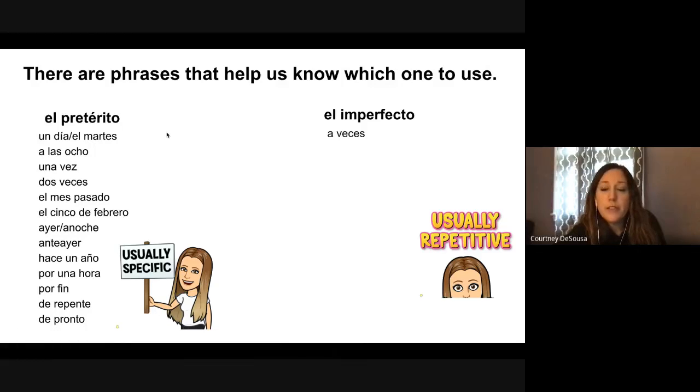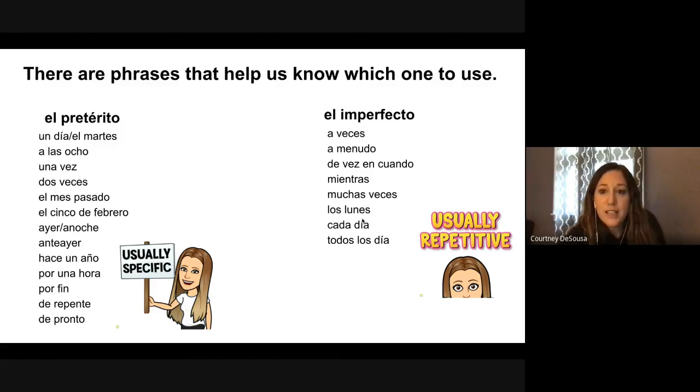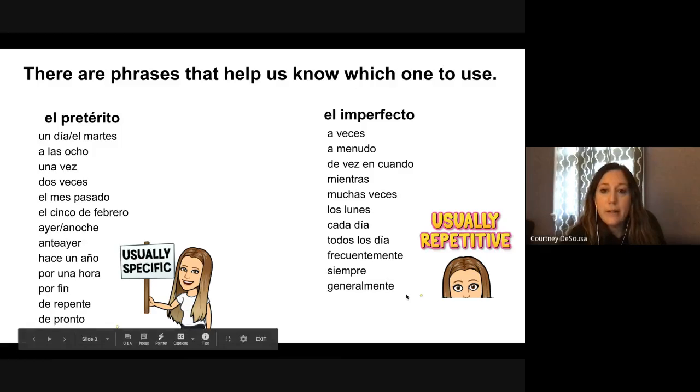The imperfect ones are a veces, a menudo, de vez en cuando, mientras, muchas veces, los lunes, cada día, todos los días, frecuentemente, siempre, generalmente, de niño, and time, age, thoughts, feelings, and weather.